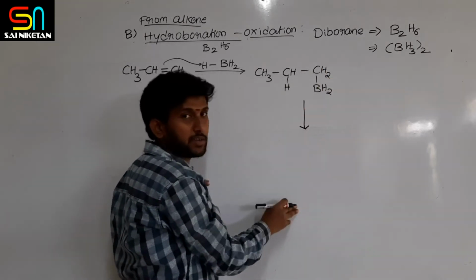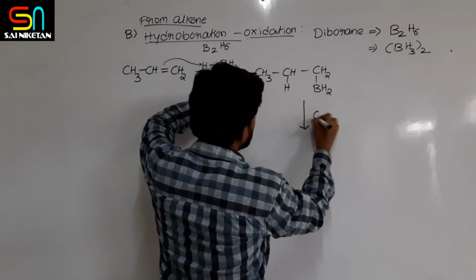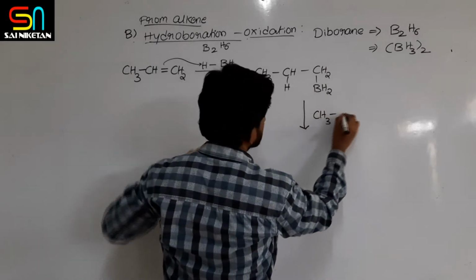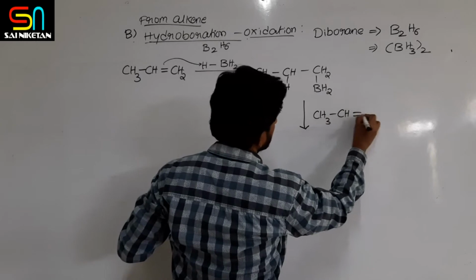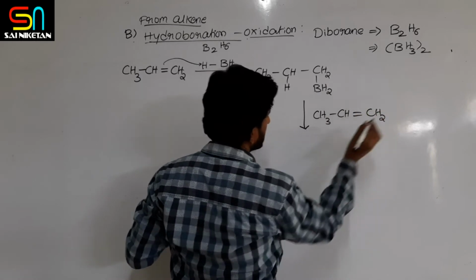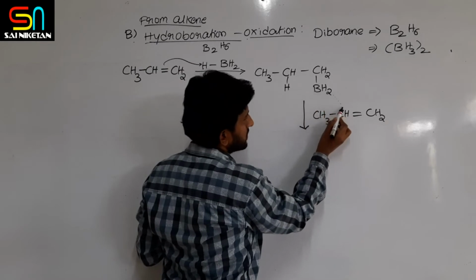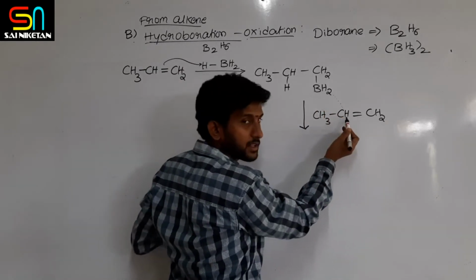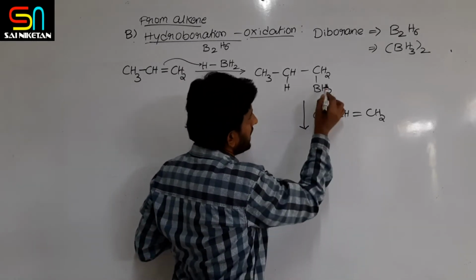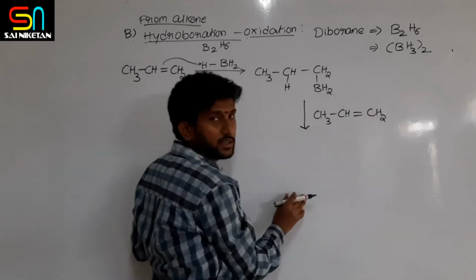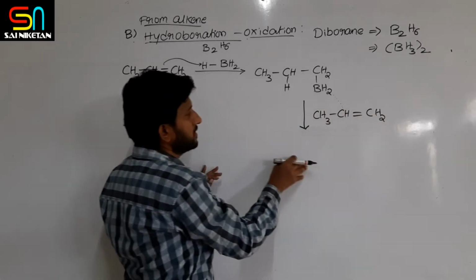But I will write it step by step. One more propene I am taking. One proton attaches to the central carbon, and boron attaches to the terminal carbon.